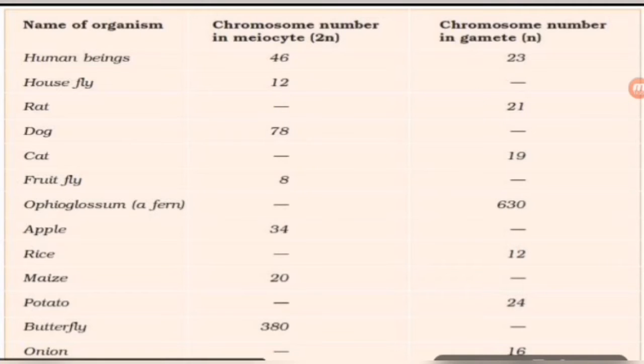Then next one, 78 in dog meiocyte. The number of chromosomes in the gamete, how much? 78 divided by 2, how much?